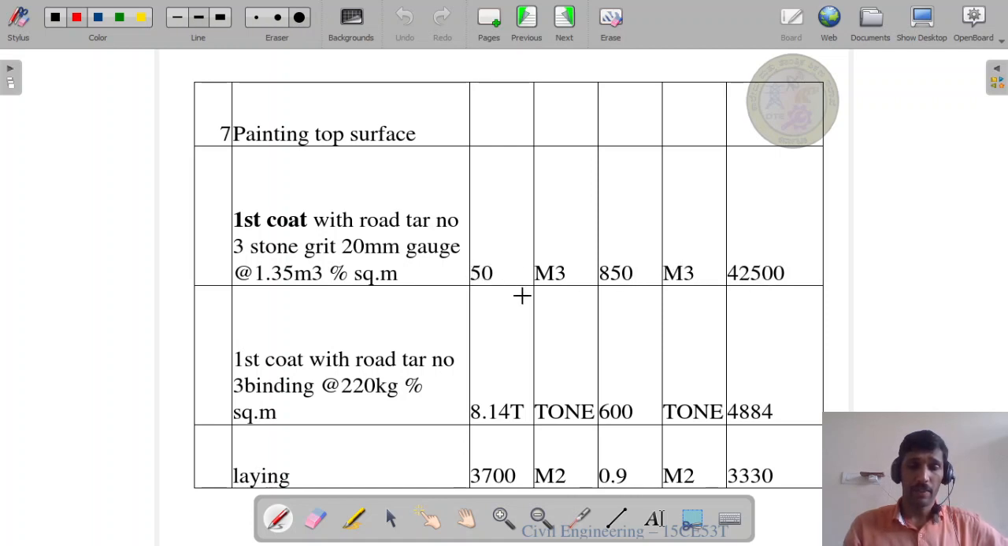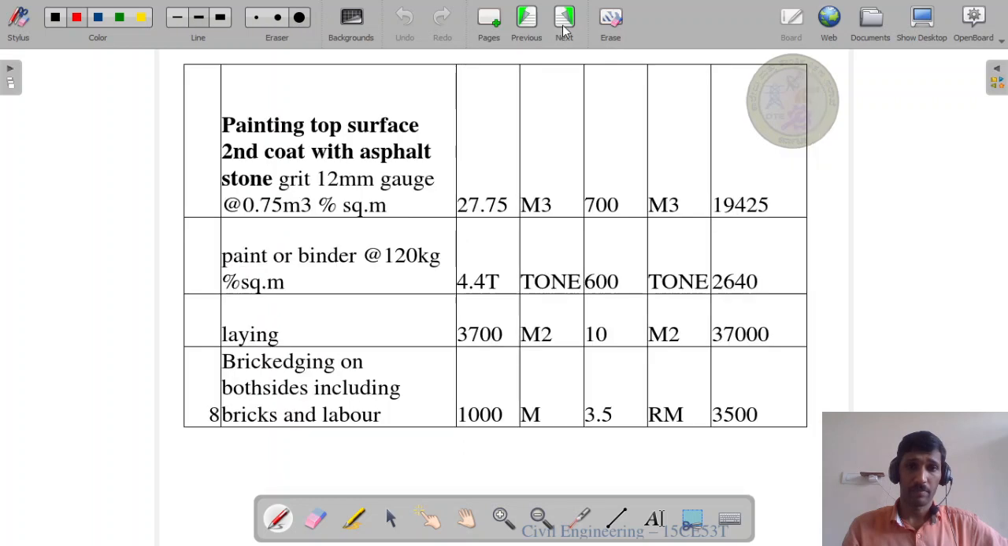Now 42,500 rupees. First coat with rotor number 3, binding at the rate of 220 kg, 8.14 ton. For 1 ton 600 rupees. Now 8.14 into 600, that is 4,884 rupees. Laying of this 3,700 meter square, for per meter square 0.9 rupees is the rate. Now multiplying this, 3,330 rupees.